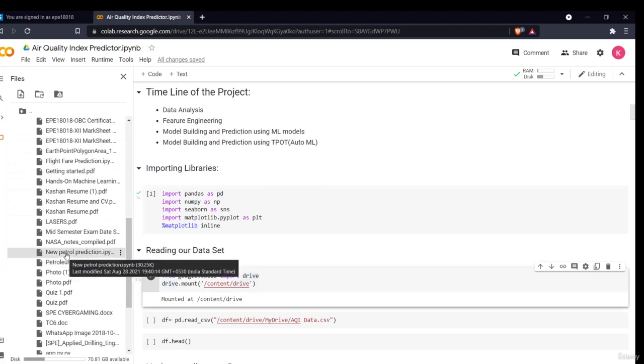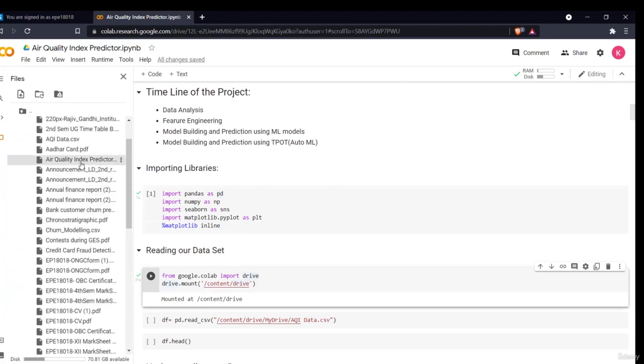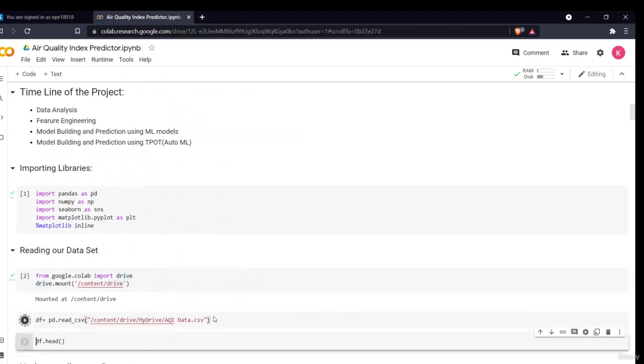What I have to do is load my train data. I have saved it under AQI data and I have already uploaded it to my Google Drive. So this is my data, this is my CSV file. I'll copy the path, simply paste the path here, and read it using pandas.